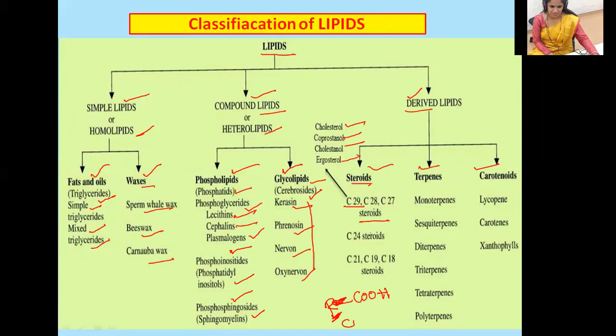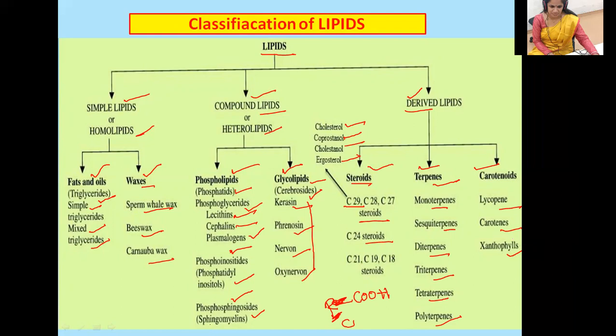Then C24 steroids will also come. C21, C19, and C18 steroids are also going to come under steroids. Then terpenes like monoterpenes, sesquiterpenes, diterpenes, triterpenes, tetraterpenes, and polyterpenes. We are not going to study all these, just focus on the general structure of the terpenes. Then carotenoids: lycopene, carotenes, and xanthophylls. So this is all about the classification of lipids.